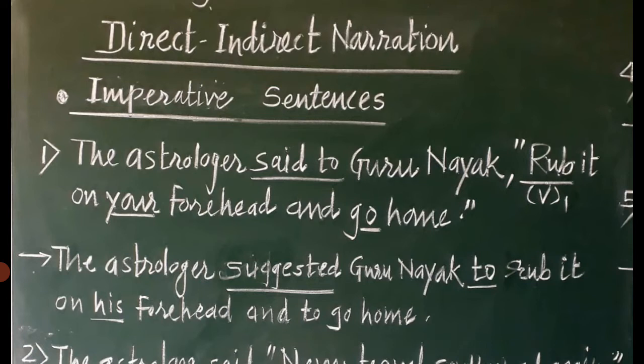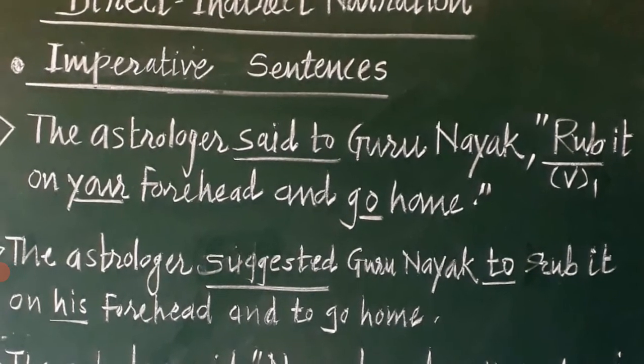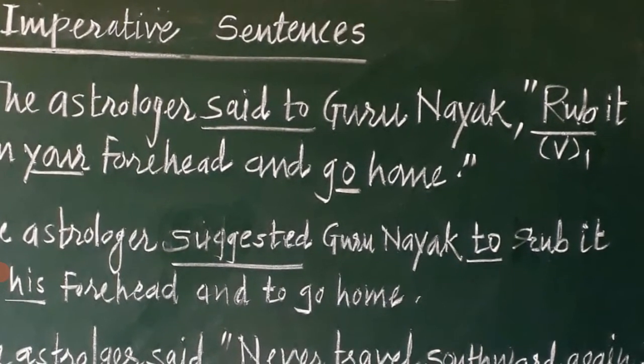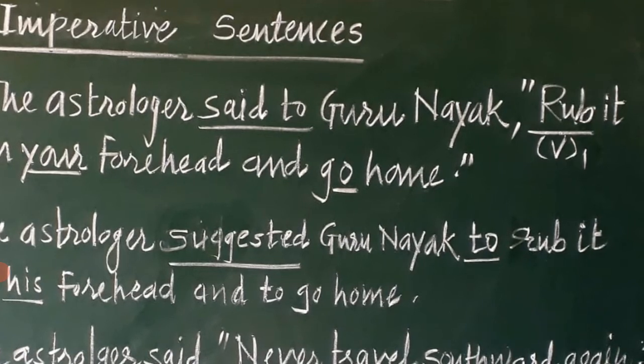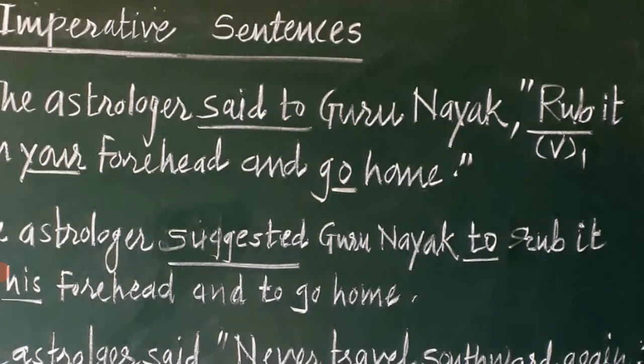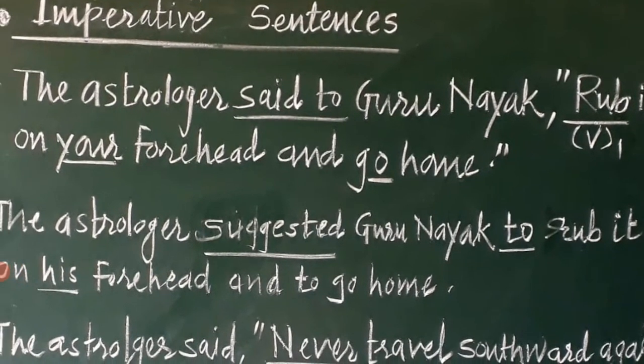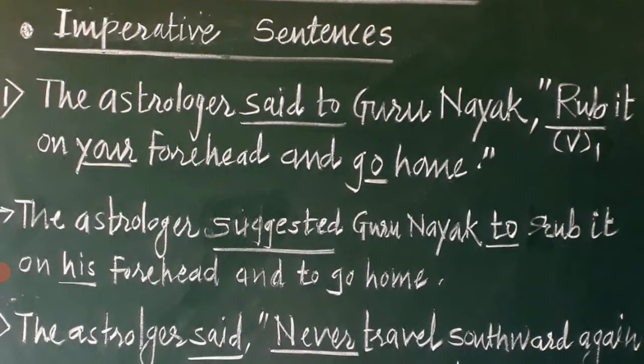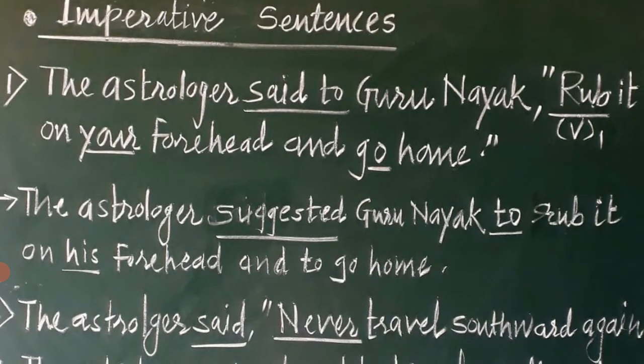So here is the first example. The astrologer said to Guru Nanak, rub it on your forehead and go home. So it starts with the action verb rub, in its first form. Actually there are 2 imperative instructions joined with and, but we have to treat it as an entire sentence. How can we convert it into indirect speech?